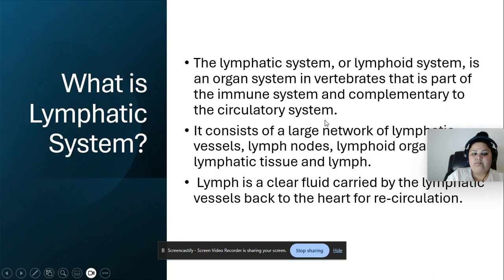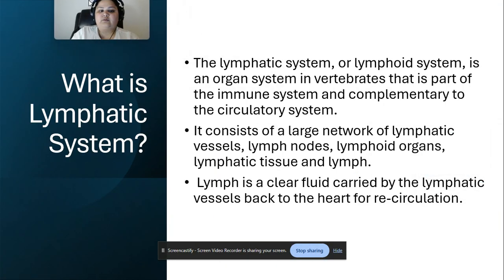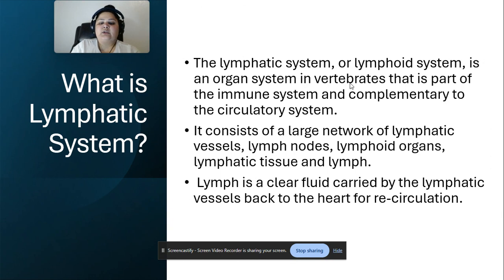Alright, so let's start. The lymphatic system or the lymphoid system is an organ system in vertebrates that is part of the immune system and complementary to the circulatory system, but there is a difference. Circulatory system is a closed system, whereas lymphatic system is an open system, right? It consists of a large network of lymphatic vessels, lymph nodes, lymphoid organs, lymphatic tissue, and lymph. Okay, and we'll learn about it throughout the lecture. Lymph is a clear fluid carried by lymphatic vessels to the heart for recirculation.